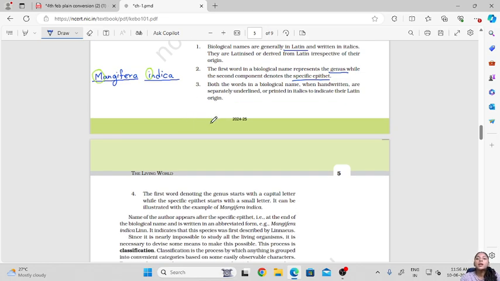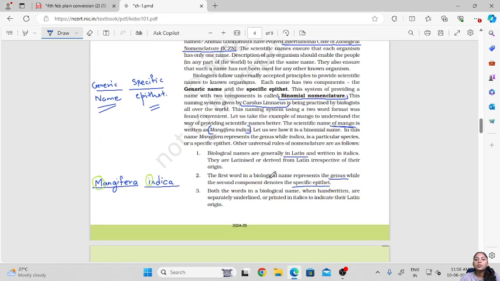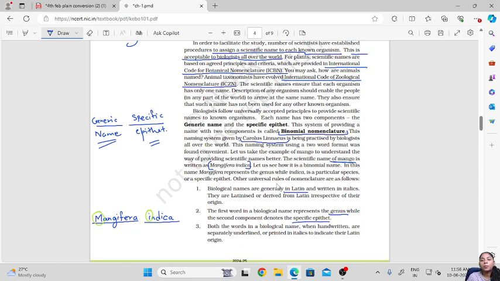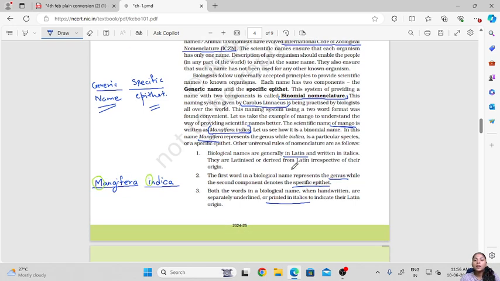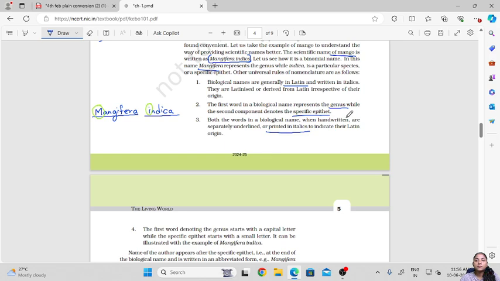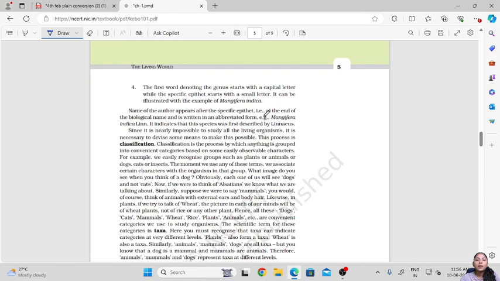When these are printed or typed, they should be printed in italics. So the scientific or biological name is always italicized. As I have already said, the first word denoting the genus starts with a capital letter, while the specific epithet starts with a small letter.